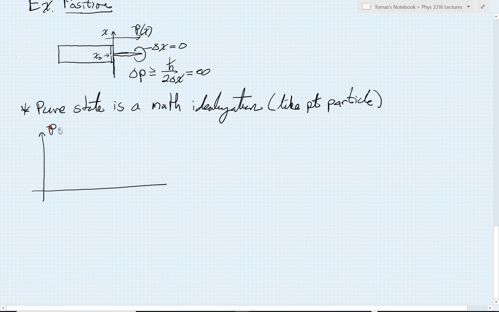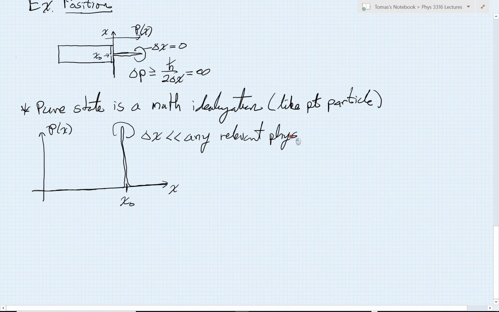So if I write this probability of x versus x, and if I had such a pure state centered at x0, again, it would be a distribution where there's 0 probability here. There is some super peaked probability in here, and then now it goes down to 0. And what I'm really saying here is not that delta x, strictly speaking, is 0, but that it is much less than any relevant physical scale.